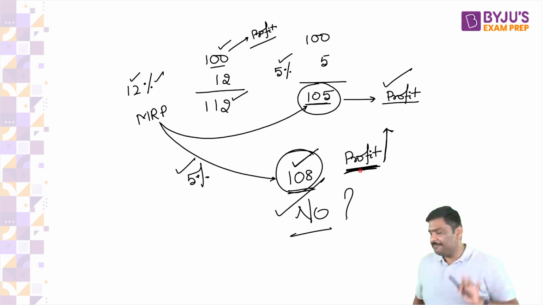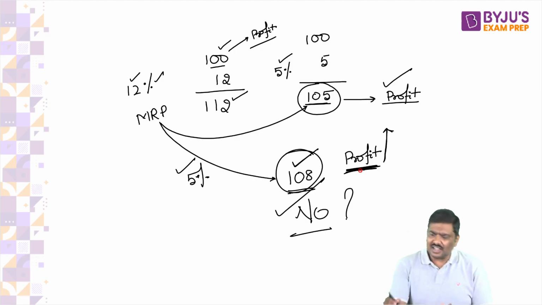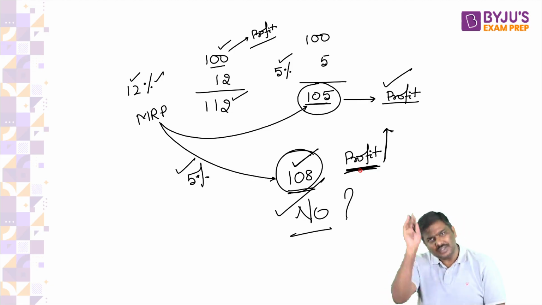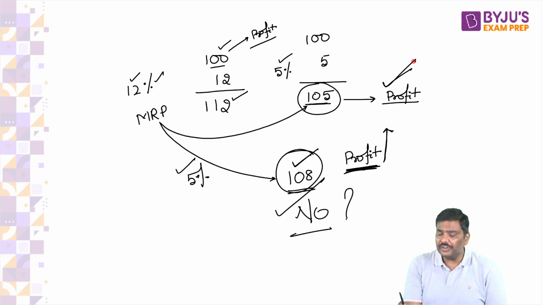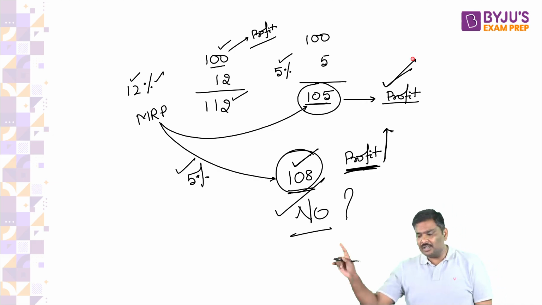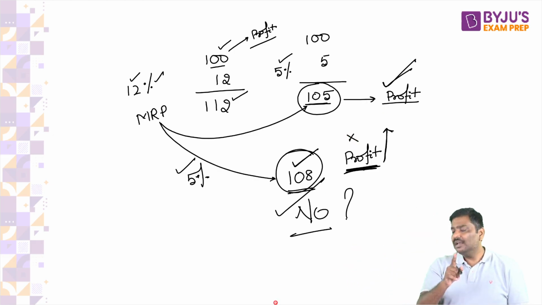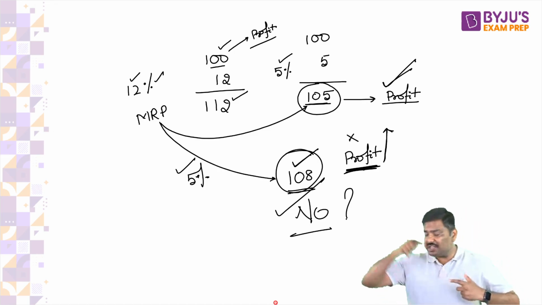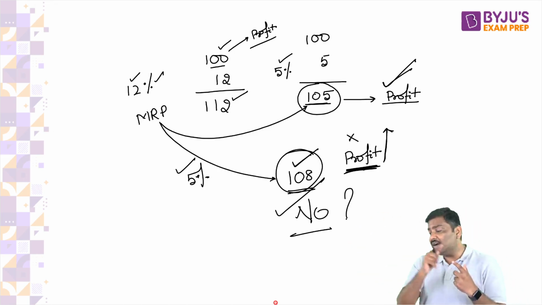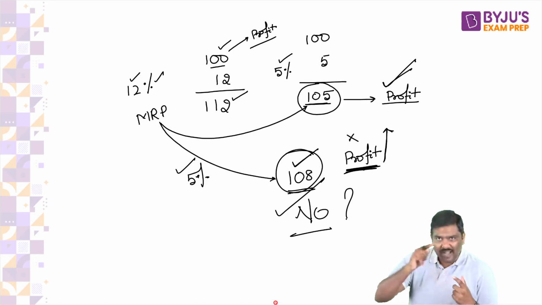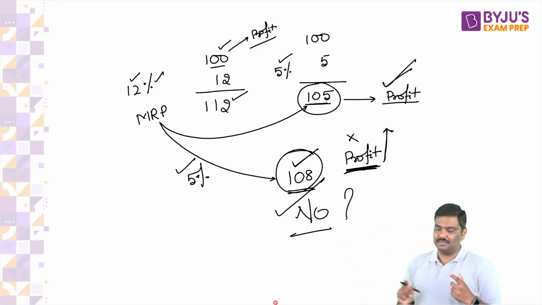This is profiteering. So government says earn profit. No problem. Earn profit. But do not profiteer in the business. Whenever the tax rate changes, transfer the complete benefit to the customers.